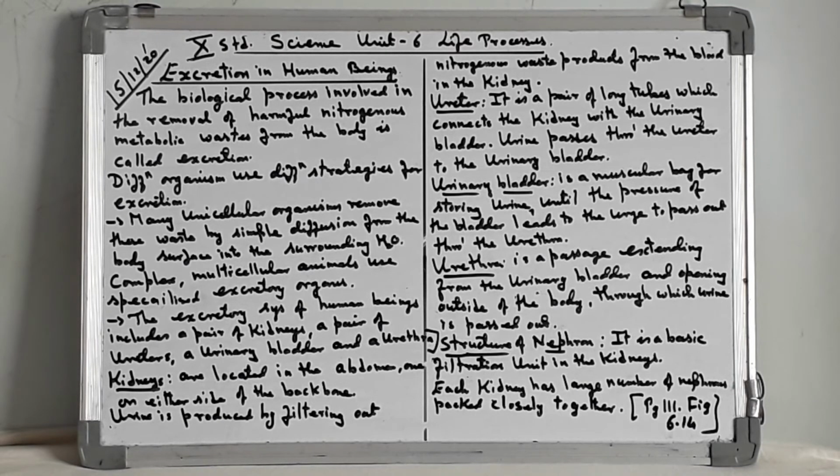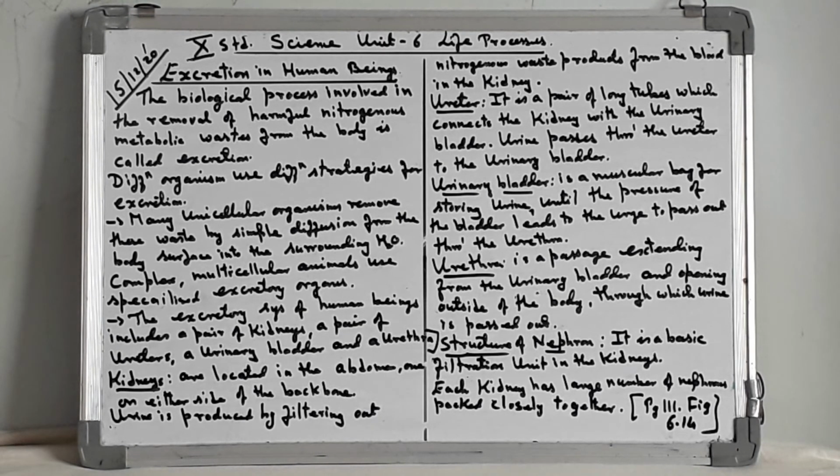Ureter: it is a pair of long tubes which connects the kidneys with the urinary bladder. Urine passes through the ureter to the urinary bladder. The urinary bladder is a muscular bag for storing urine until the pressure of the bladder leads to the urge to pass it out through the urethra. Urethra is a passage extending from the urinary bladder and opening outside of the body, through which urine is passed out.